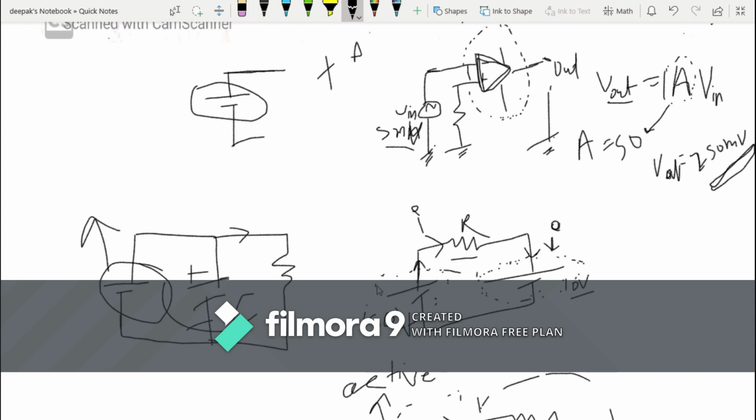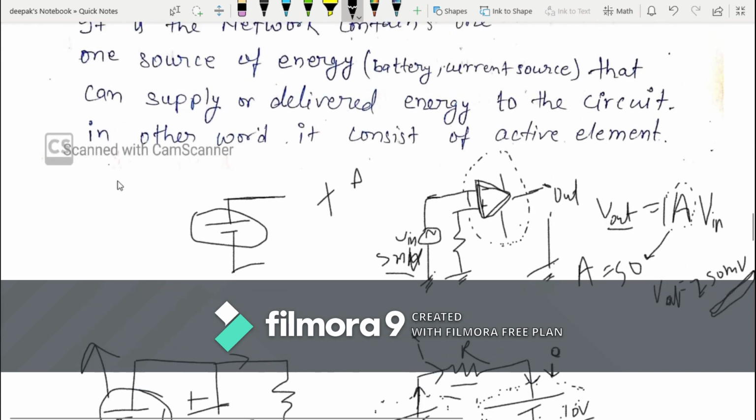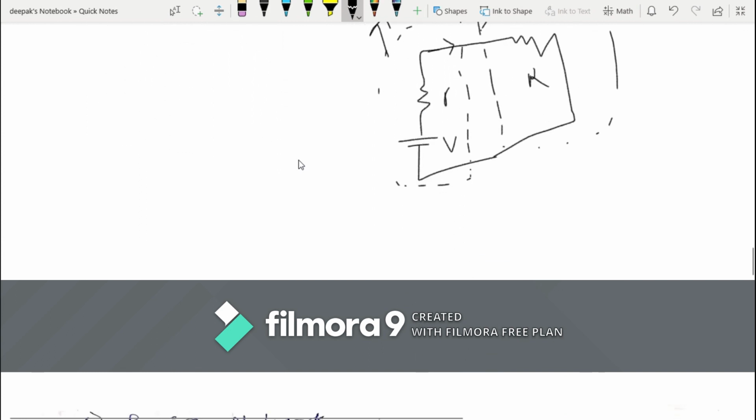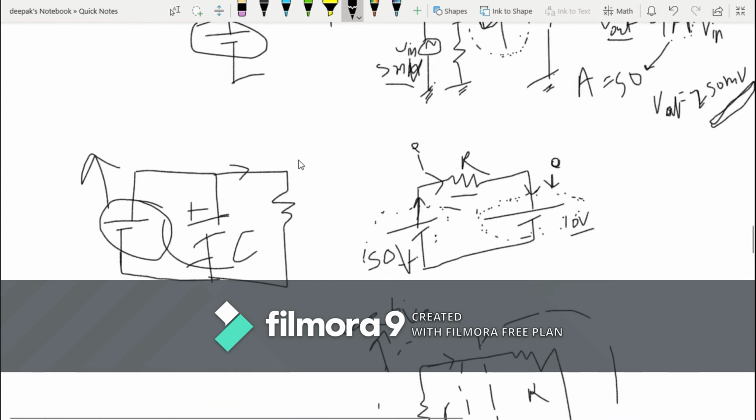In this category we include voltage source, EMF, transistor and amplifier. But there are also some cases where passive elements show active behavior. Suppose I have drawn this. This is a battery. If you apply the battery here, the capacitor gets charged.